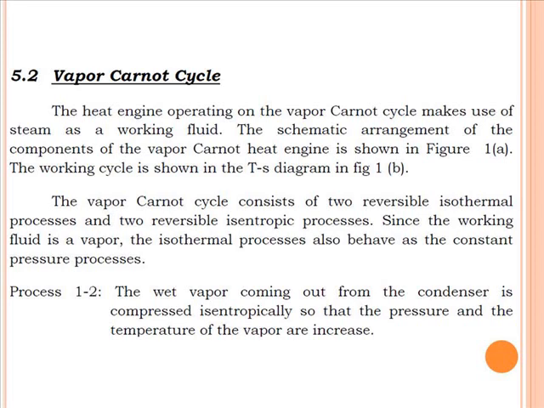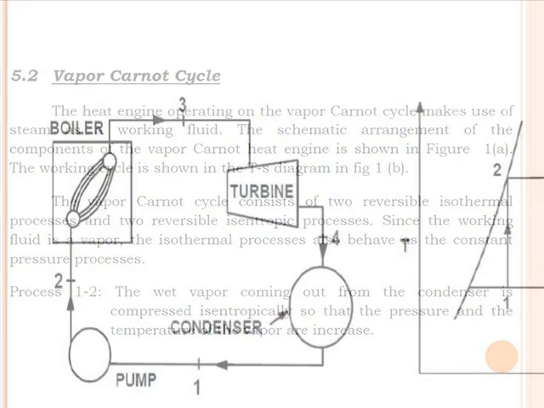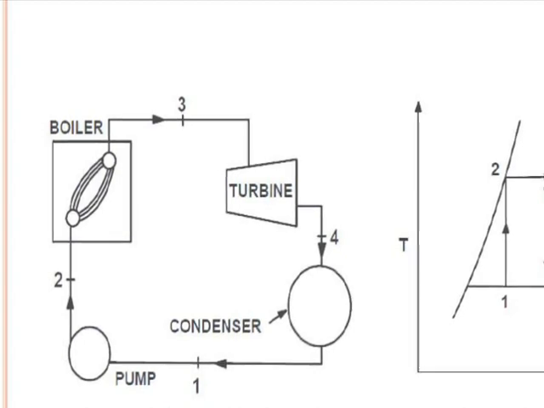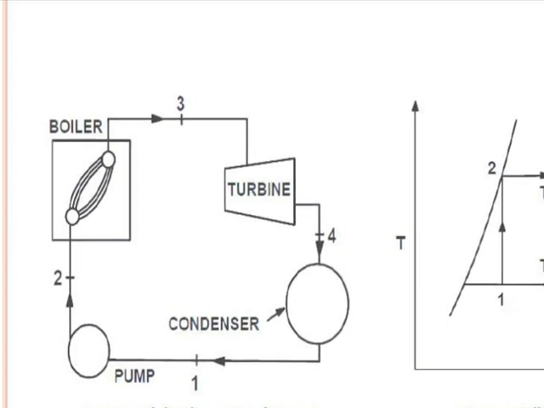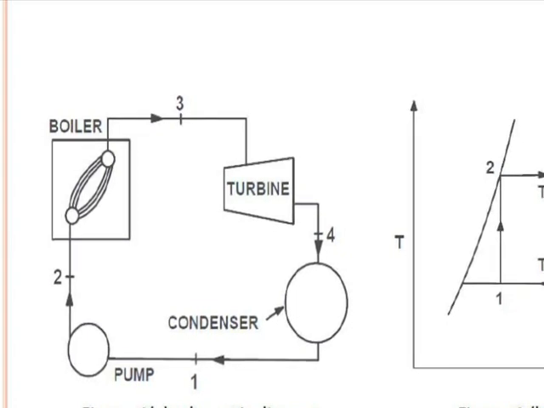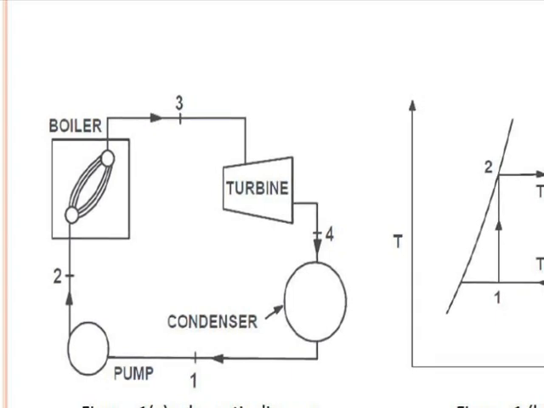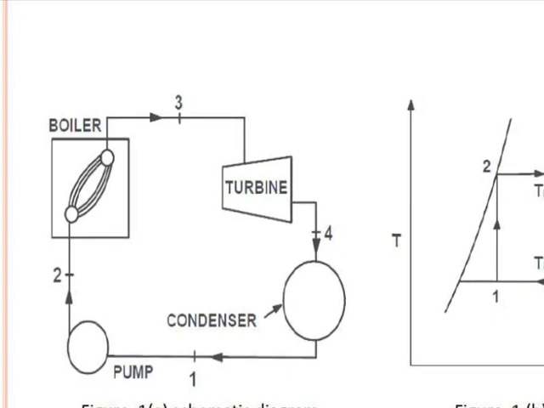Now you can see different processes are there. We'll see the TS diagram and how the vapor Carnot cycle works, what the major components of the vapor Carnot cycle are, how we represent it on different diagrams, and how to find the efficiency of this cycle. Now you can see figure 1a, the schematic diagram of the vapor Carnot cycle or ideal Rankine cycle. There are four basic components: pump, boiler, turbine and condenser.